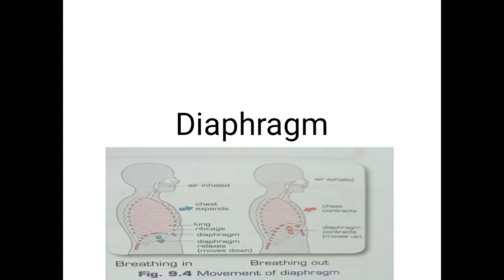The act of expelling air from the lungs is referred to as exhalation. During exhalation, the diaphragm expands and moves outwards. As a result, lungs shrink and carbon dioxide gas comes out through the nose.